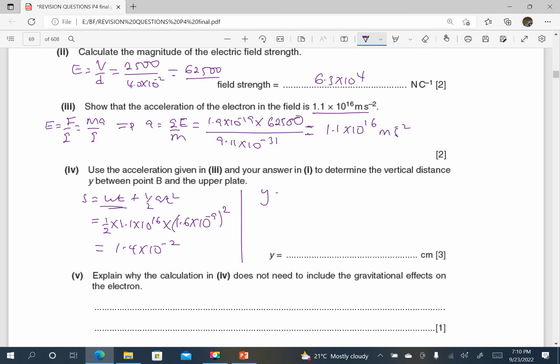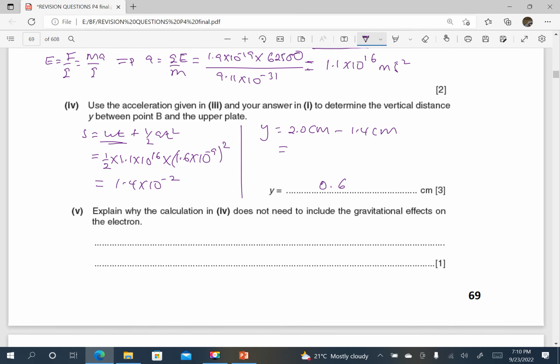Therefore, y is going to be 2.0 centimeters minus S. My value of S in centimeters is 1.4 centimeters. This one doesn't need a calculator, that is 0.6 in centimeters.